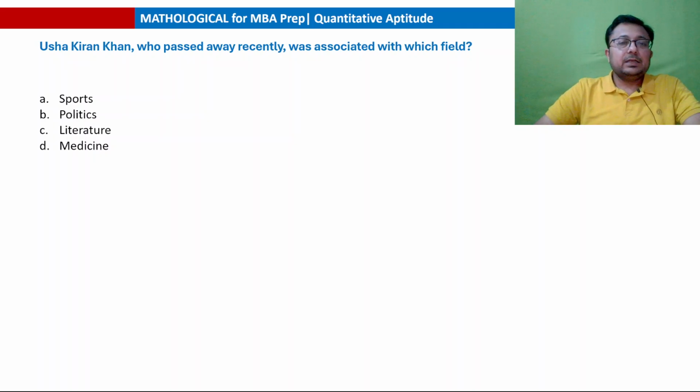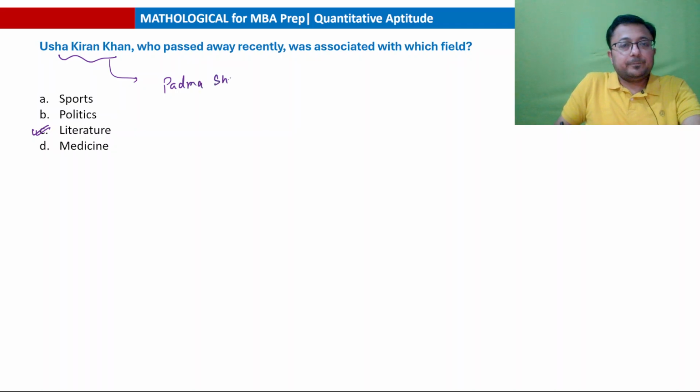Next question. Usha Kiran Khan, who passed away recently, was associated with which field? Sports, politics, literature or medicine? So the answer to this question is literature. She was associated with literature. She was also awarded the Padma Shri Award, Mahadevi Verma Award, which is awarded for literature only, and Bharat Bharati Award also.